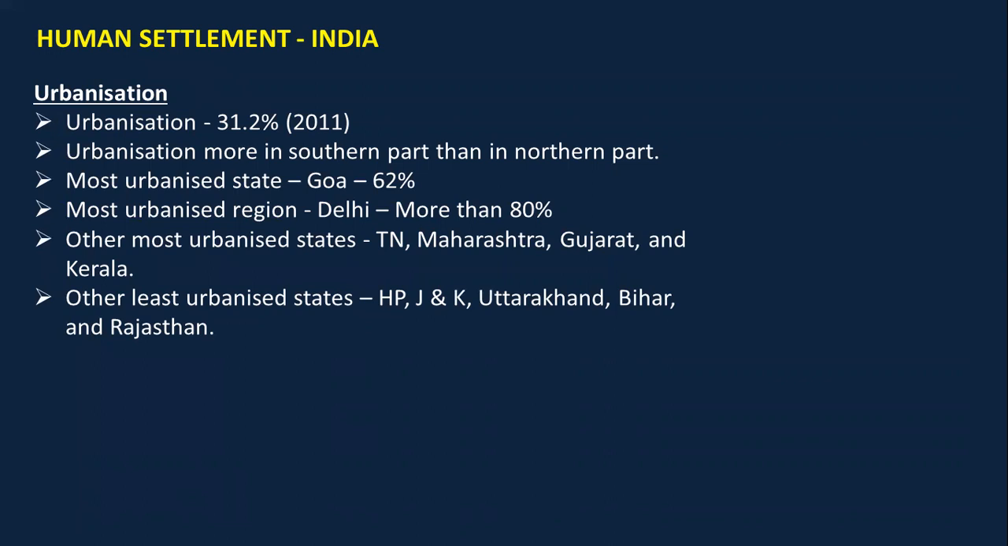In this chapter, we will also talk about the urbanization. Urbanization means the percentage of population that lives in the urban area of that country. So the urbanization in India is 31.2%. And urbanization is more in the southern part as compared to the northern part of our country.